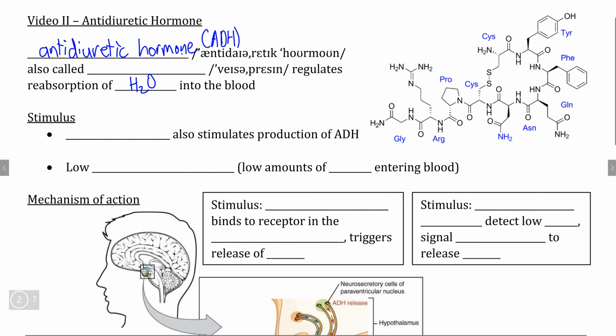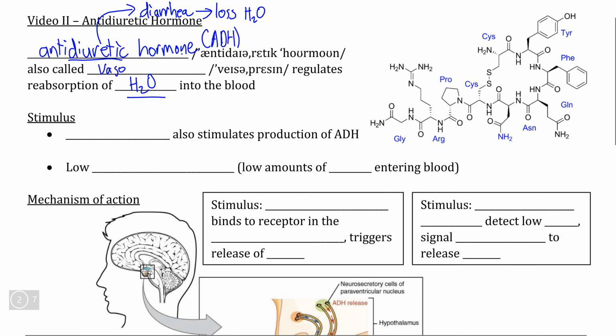Now, from this, we can derive the actual purpose of the hormone. If we look at the root of this word, we can see the medical condition diarrhea, which refers to a loss of water in the digestive system. For example, when you defecate and lose an inordinate amount of water, this is what we call diarrhea. So naturally, antidiuretic hormone is a hormone that has the function of preventing diarrhea by helping to reabsorb water into the blood and stop it from being lost.